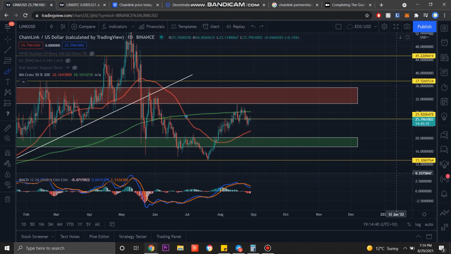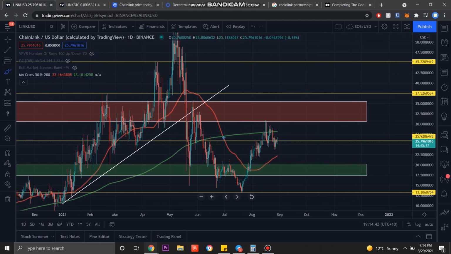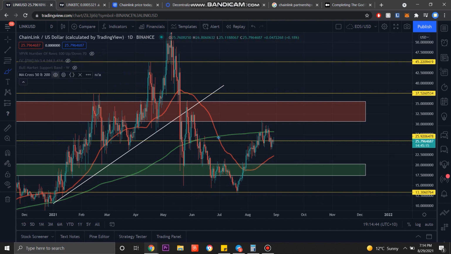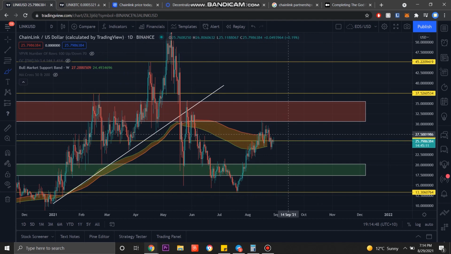We can look at a few more indicators here to get a bit of an idea of the long-term price action. So we have the 50 SMA and the 200-day SMA. We have the bull market support band, in which we're currently bouncing between the 20-week SMA and the 21-week EMA, which are the two lines here on this bull market support band. We've retested both the top and the bottom of that in the last few days.